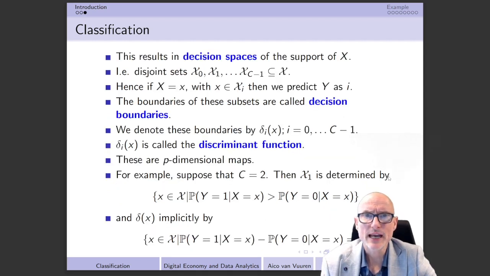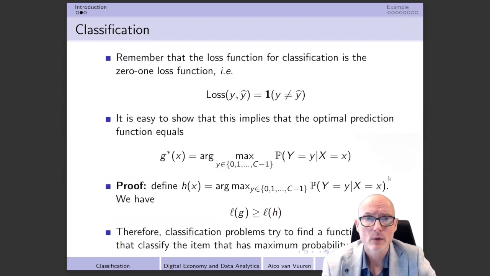Well, this results actually in so-called decision spaces of the support of x, because we should realize that, at the moment that we go back to this g star x function that we have over here, the question whether we are going to predict particular kinds of things actually depends on the outcomes of the features. That means, for example, suppose that we have a classification in which we have to predict heart attacks.